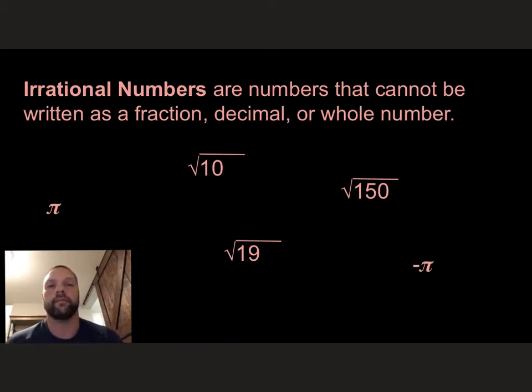The square root of 10 does not come out evenly. The square root of 9 comes out to be 3, but the square root of 10 does not come out evenly, so therefore that is an irrational number because, again, it's a number that we can't write as a fraction. And same with the square root of 19 and the square root of 150. None of those come out to be really nice numbers. If you typed them into your calculator, yes, it would give you a decimal, but that's more of an estimate of what it is. It's not going to end. And if pi is irrational, that would make negative pi also irrational because, again, I can't write it as a fraction. All right, so let's take a look at some examples.